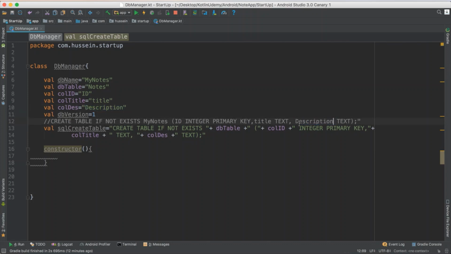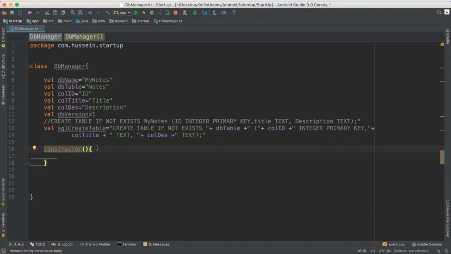So this is a normal SQL statement. This is what represents it: create table if not exists notes, ID integer primary key, title text, and description text, semicolon, and done. For title, it's better to make the first letter capital just to be familiar with it. So yes, this is my SQL statement. Now I'm ready to start working.